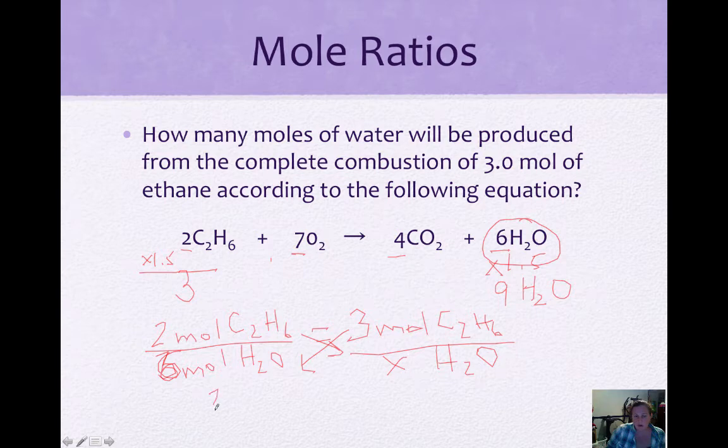So we end up with 2 times X equals 3 times 6, which is 18. Divide out the 2, and X equals 9, which is what we got right here. So if you see the relationship, you can just do it straight out, or you could set up a proportion and multiply it out and find the same answer.